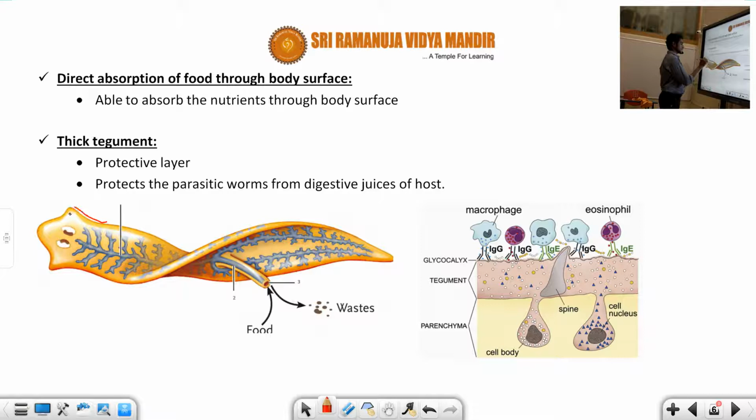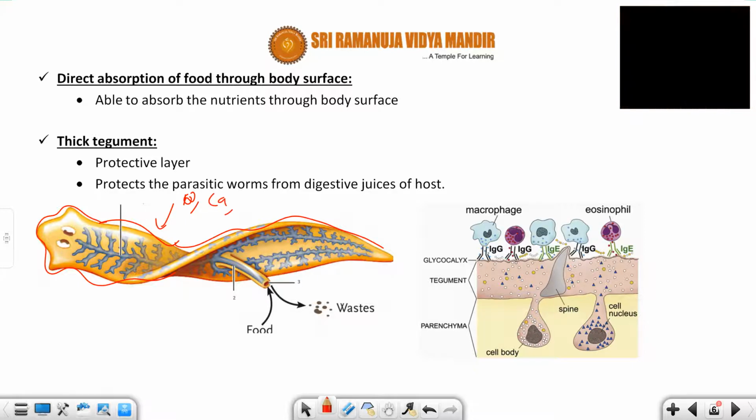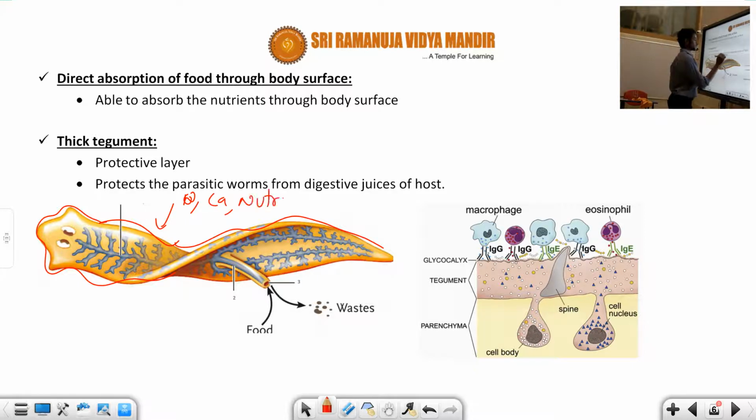For example, you can see this is about the planaria. You can take an example. The body surface is there now. Okay, this is the body surface. This body surface is capable of absorbing the nutrients, like calcium or something. Nutrients we can absorb. So this is about the body surface of the planaria. It absorbs so many nutrients. Okay, it is able to absorb the nutrients through the body surface from the host.